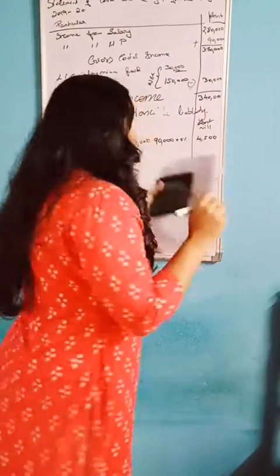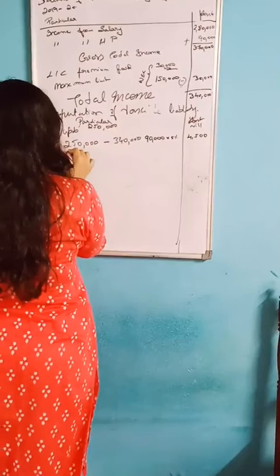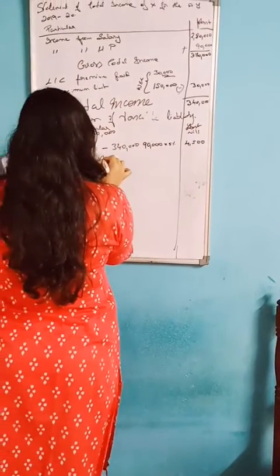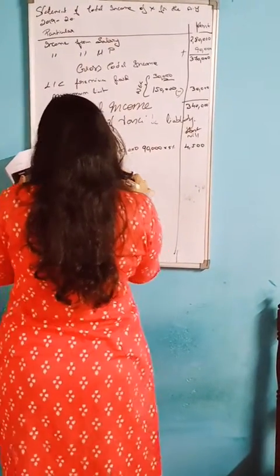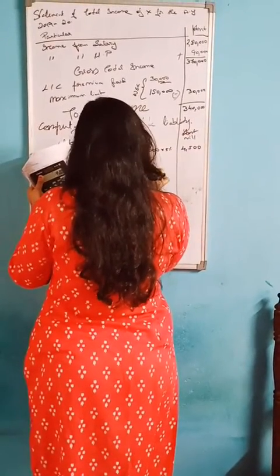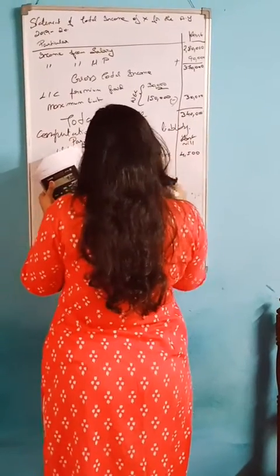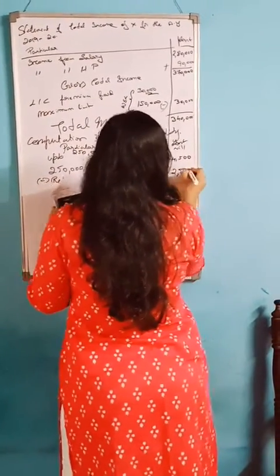Next, I mentioned the rebate amount as per section 87A. The rebate under section 87A is 2,500.